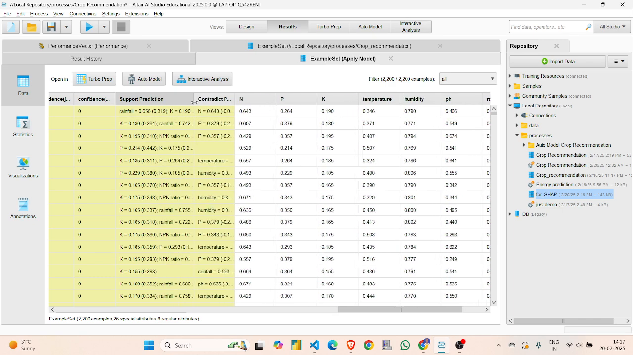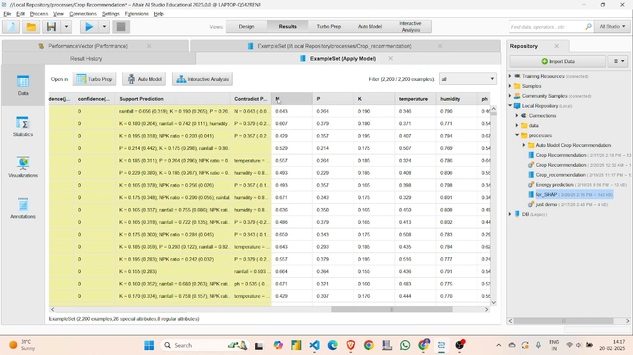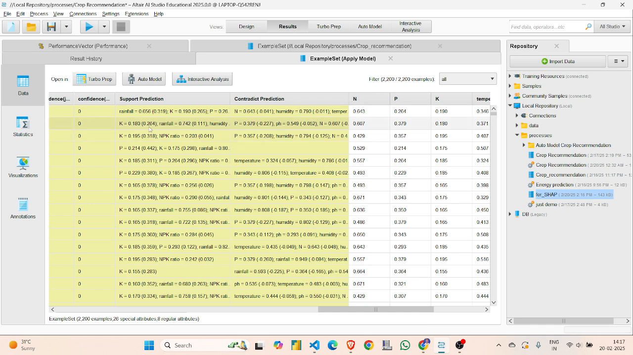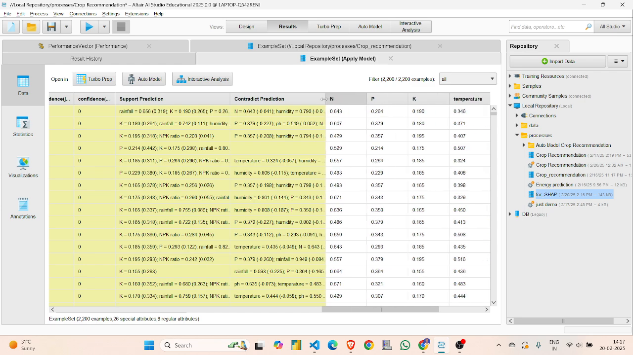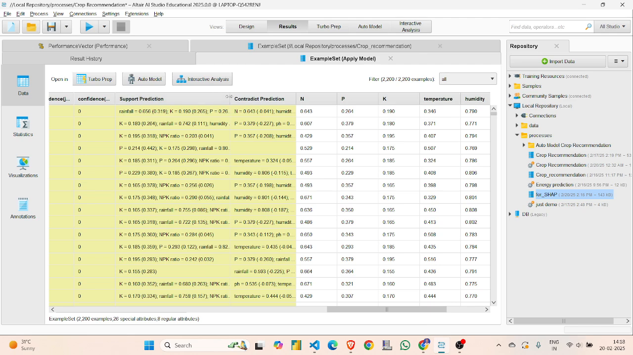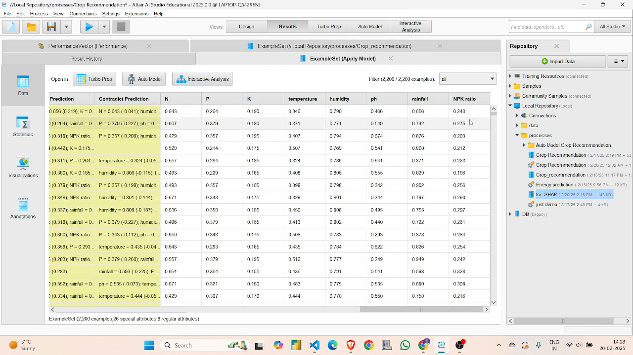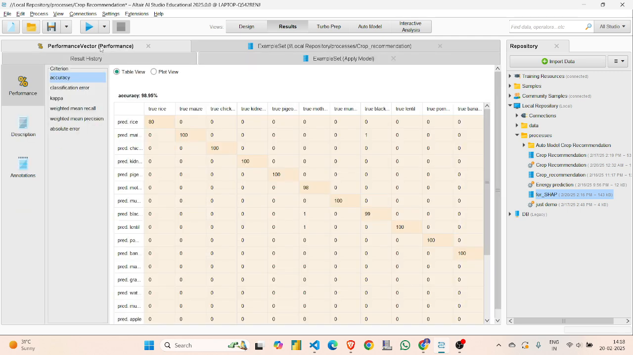Now you can see here these are the different attributes, and these are created by the prediction explanation operator, which is like SHAP, which will be used to calculate the SHAP values. You can see it created support prediction and contradict prediction attributes automatically. And these are the columns, the NPK ratio, everything, all the values are normalized. You can see here.